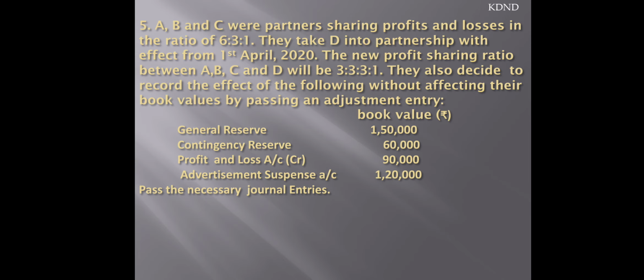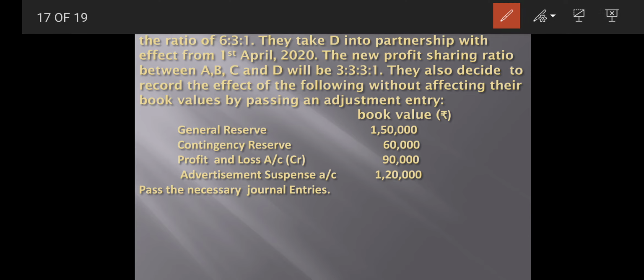Now here comes a sum: A, B, C are partners sharing profits and losses in the ratio of 6:3:1. They take D into the partnership with effect from 1st April 2020. The new profit sharing ratio between A, B, C and D is 3:3:3:1. They decide to record the effect of the following without affecting their book values by passing an adjustment entry.